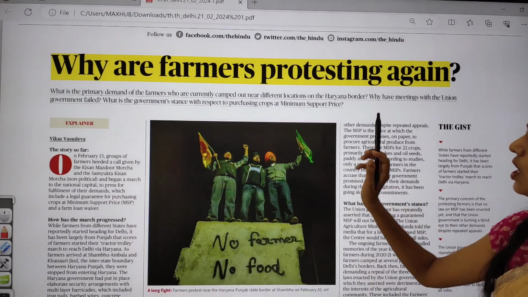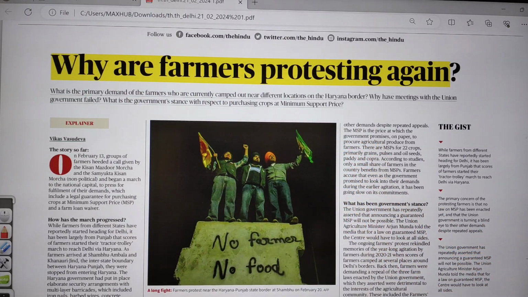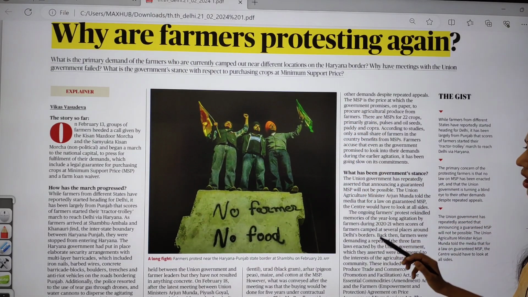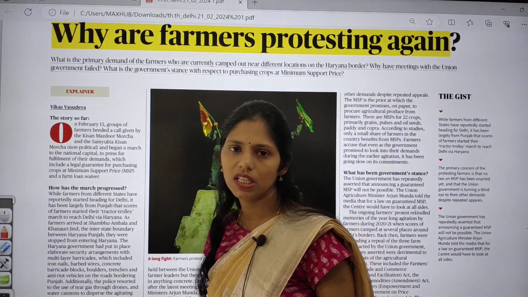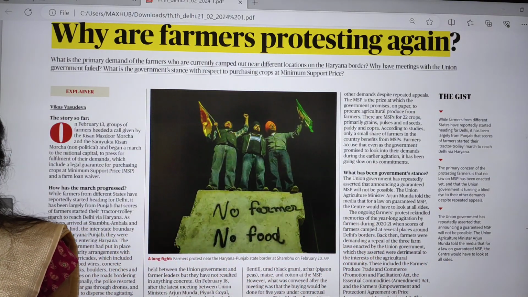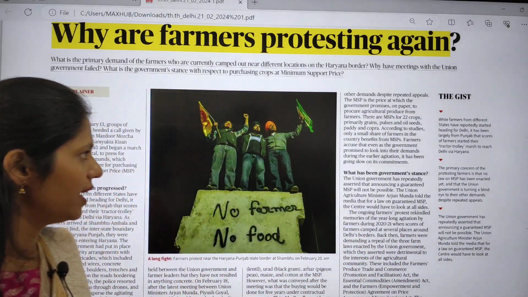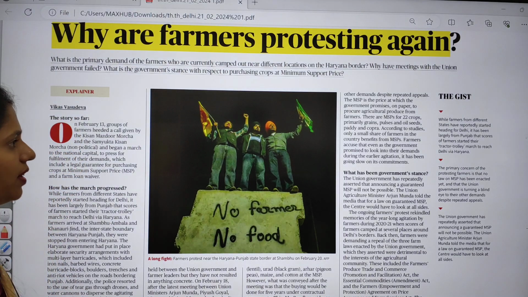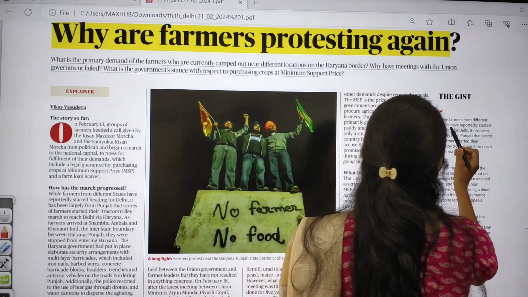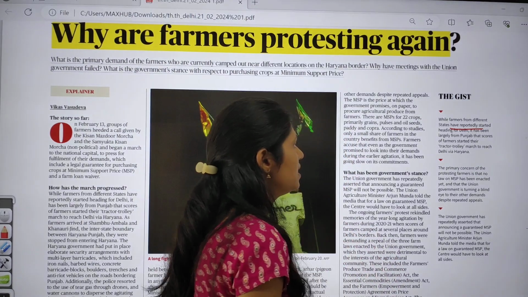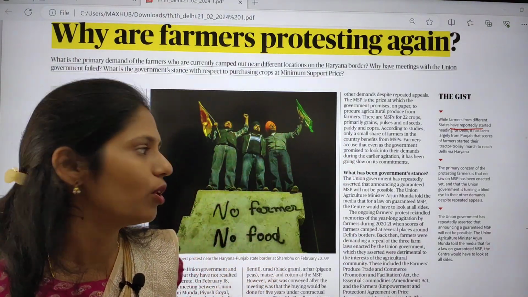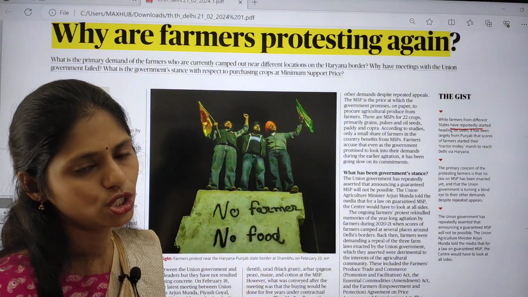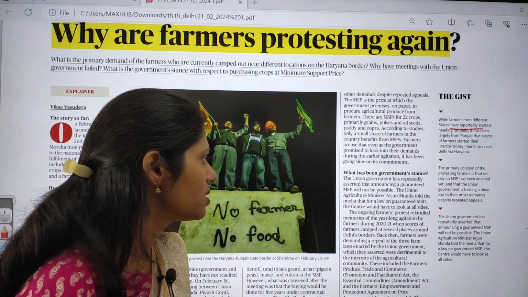In this context, we have two important articles. The first one is: why are farmers protesting again? This article talks about the farmers' protest, especially seen in the Punjab and Haryana region, where they are marching towards Delhi. Farmers from different states have reportedly said that they are not getting proper MSP, and regarding this MSP issue, farmers are doing this march.